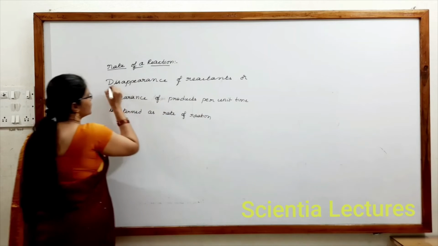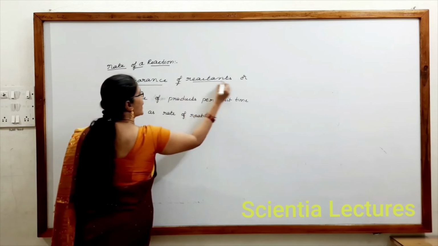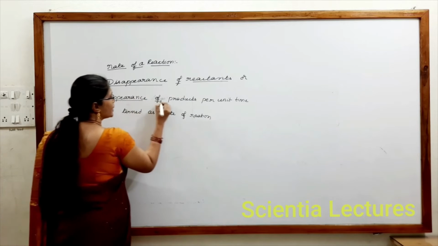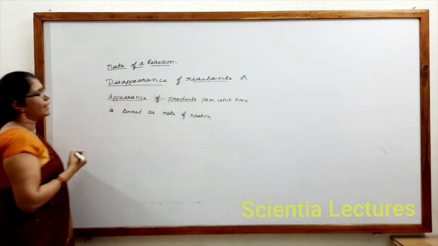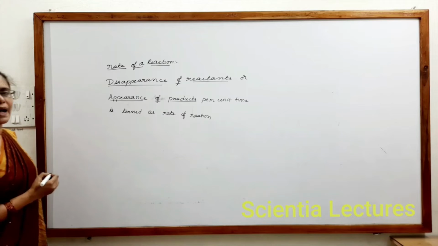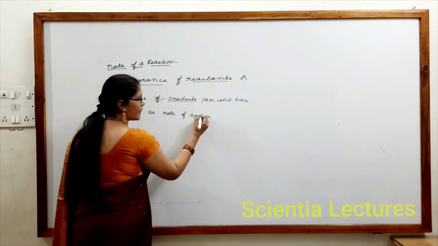So we have understood disappearance of reactants or appearance of products per unit time is termed as rate of reaction.